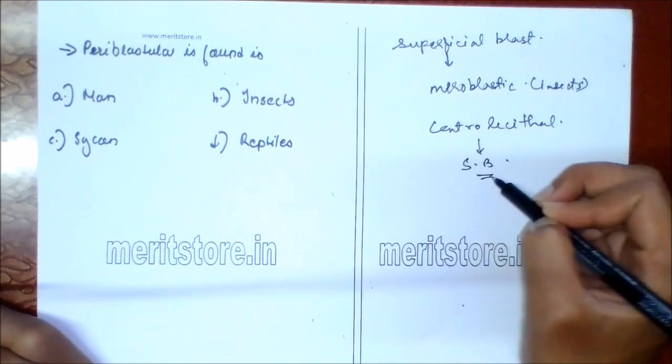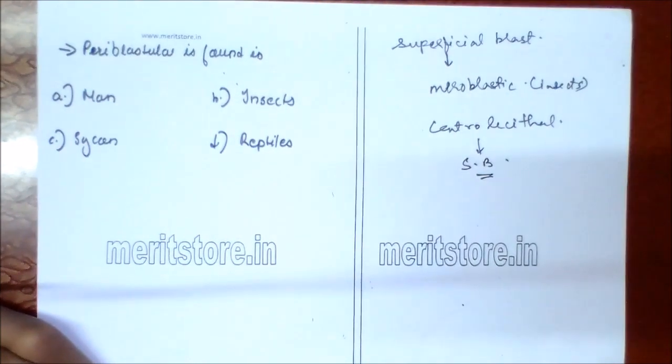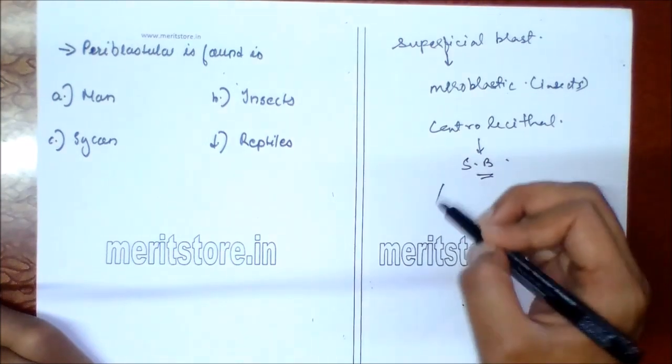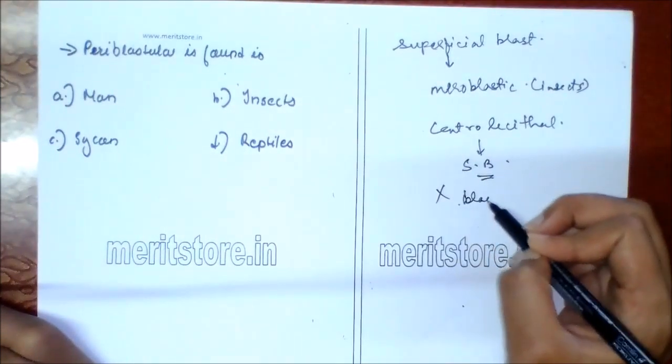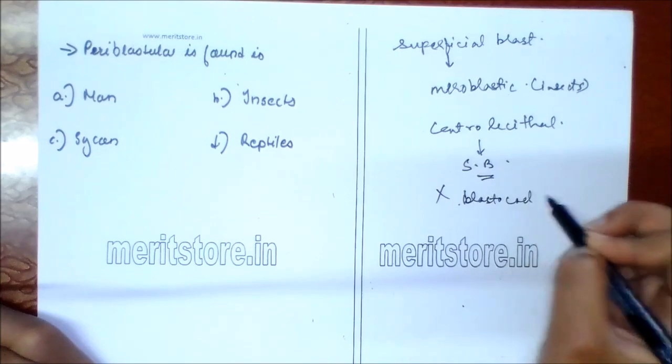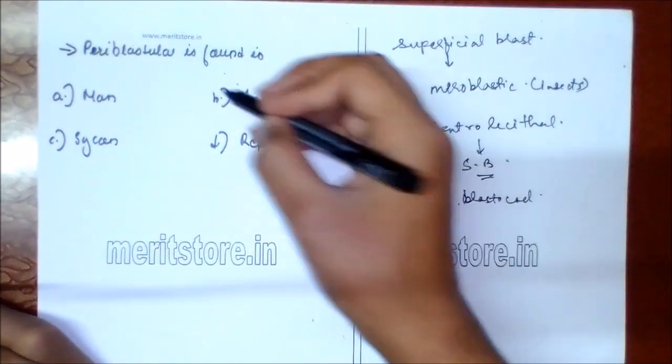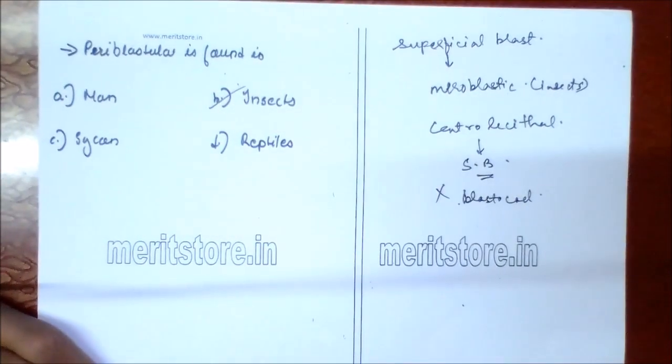Superficial blastula. It consists of a single layer of epithelial cells surrounding the central yolk. There is no blastocoel. It occurs in insects. So option B is the correct answer.